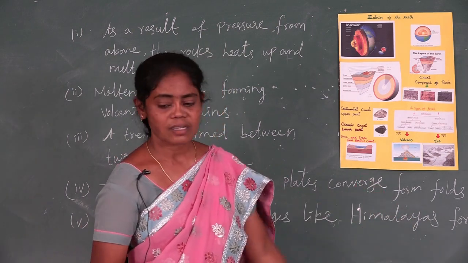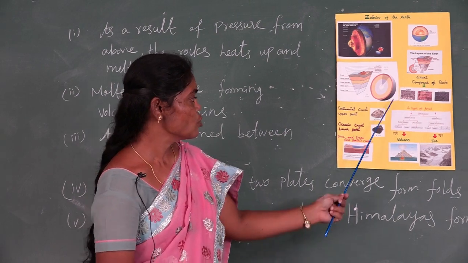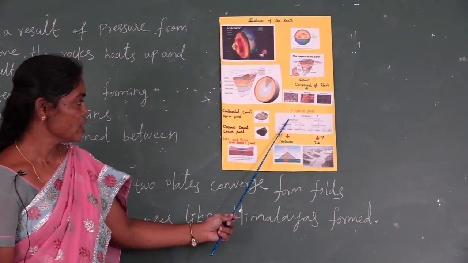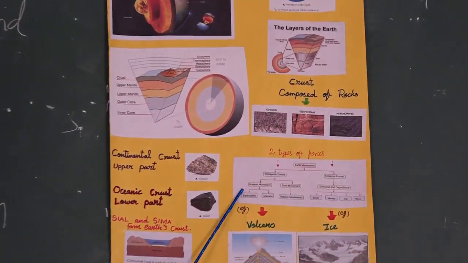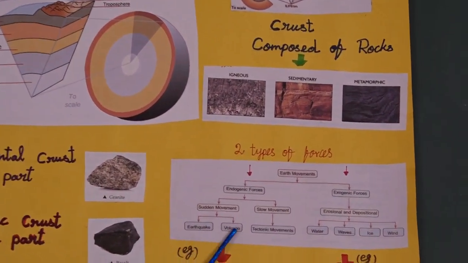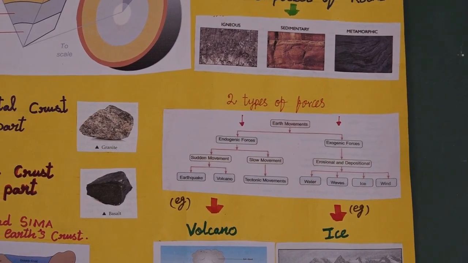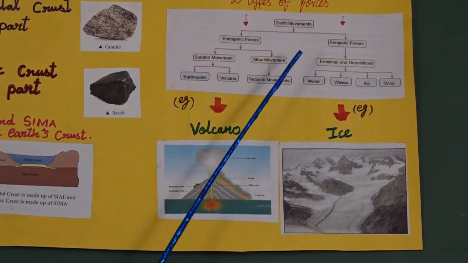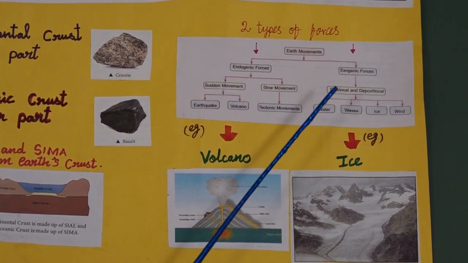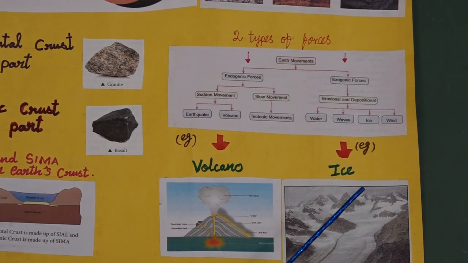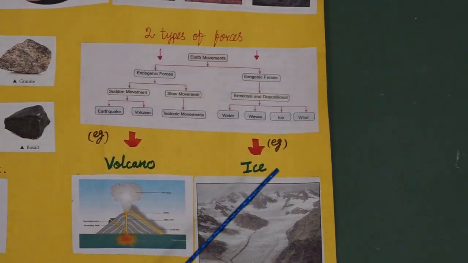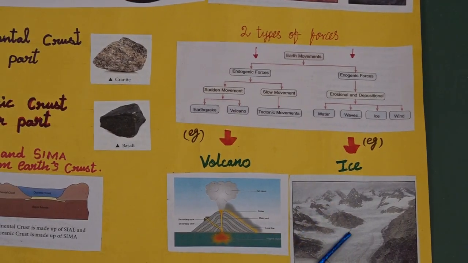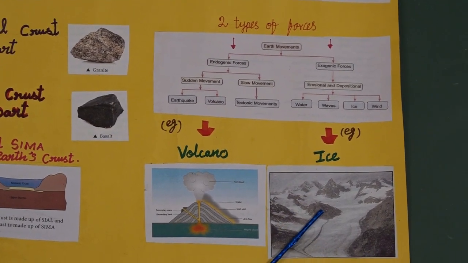See the picture. Now I will show two types of forces, endogenic force and exogenic force. Sudden movements like earthquakes and volcanoes. See this picture, example, volcano. Exogenic causes slight destruction, that may be water, waves, ice or wind. Example, ice. See the picture I have given.